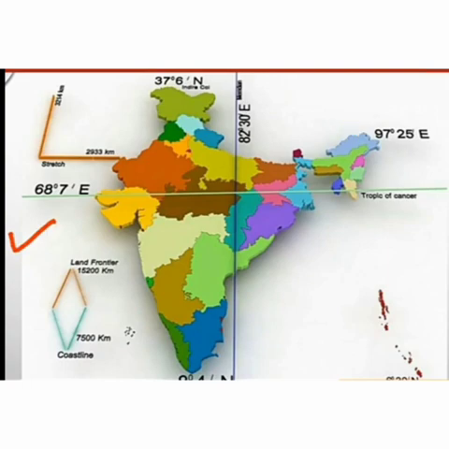So if we didn't have the 82 degree 30 minutes meridian, then what would happen? Suppose the sun rises at 4 o'clock in the east, so it would take until 6 o'clock for the sun to rise in the west. So there is a 2 hour difference. It could have created confusion in school time, watch time and office time. So our government adopted Indian Standard Time at 82 degrees 30 minutes.